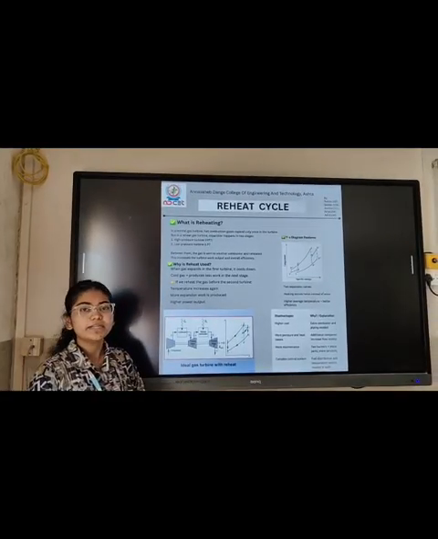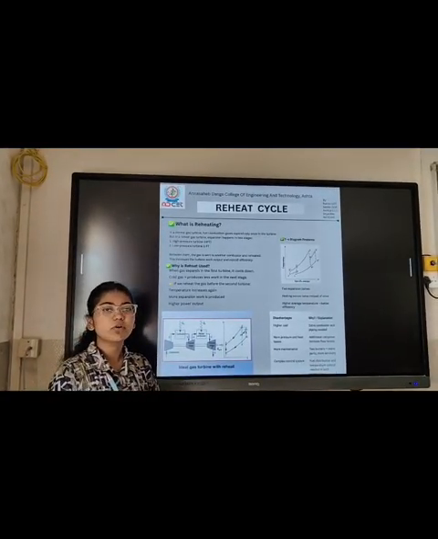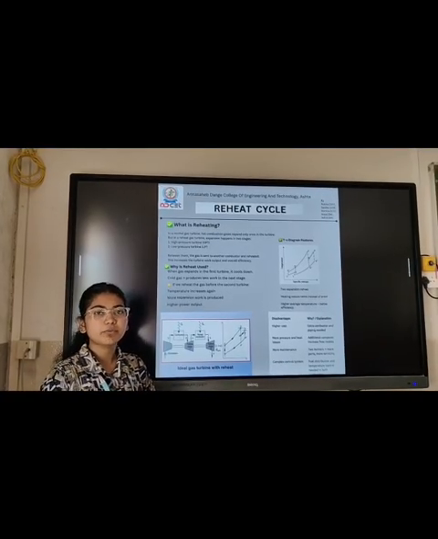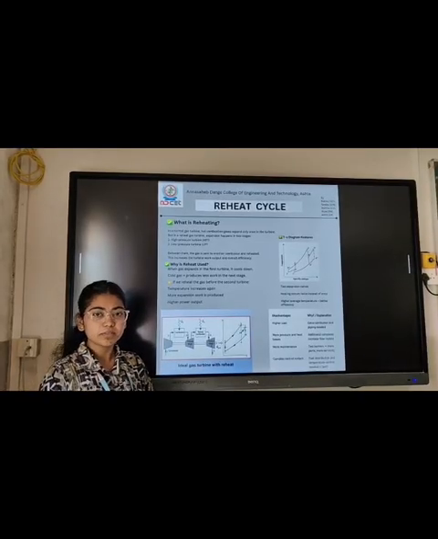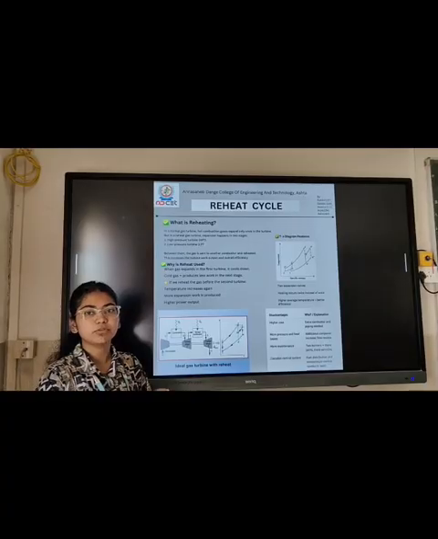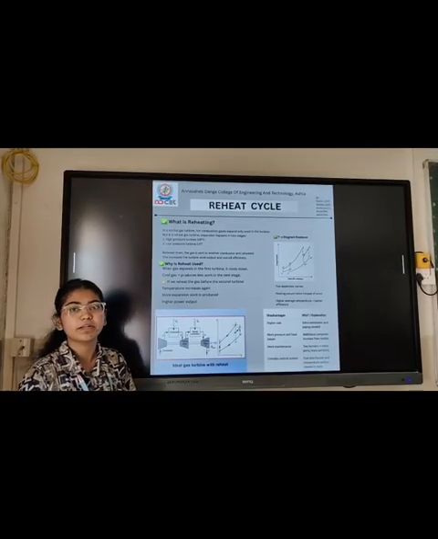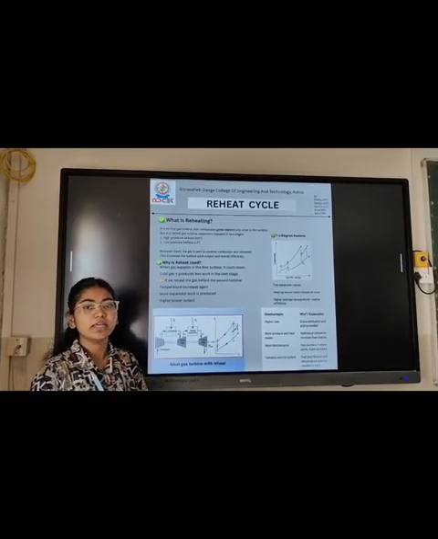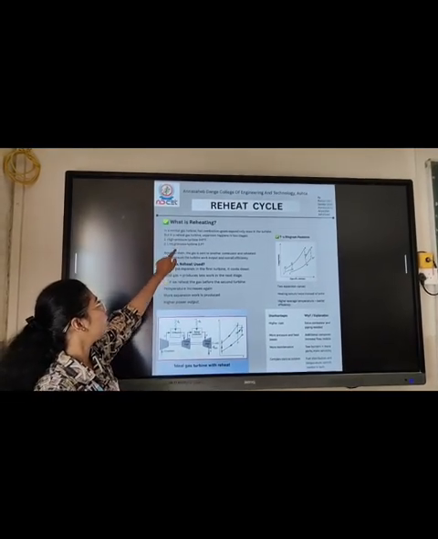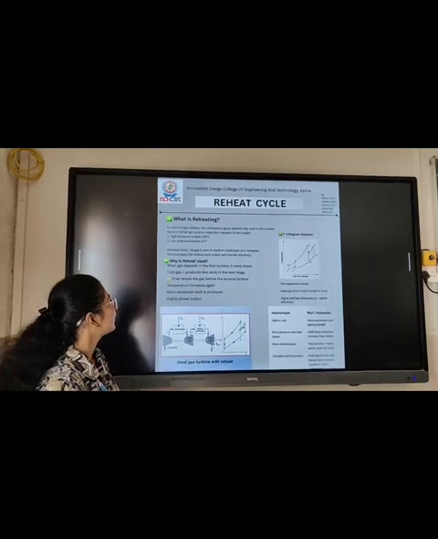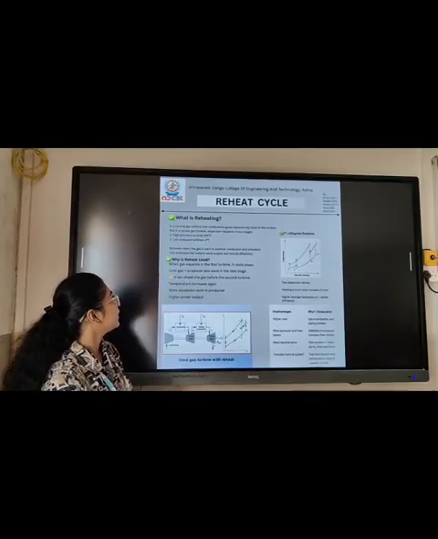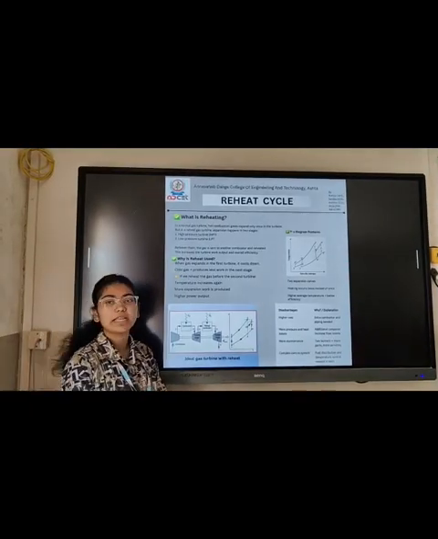What do I mean by reheat cycle? The reheat cycle is a modification of the basic Rankine cycle in steam power plants to improve efficiency. It involves expanding steam through the high pressure turbine, then heating it again in the boiler before it goes to the low pressure turbine. Between the high pressure turbine and low pressure turbine, the steam is reheated, which increases turbine work output and overall efficiency.